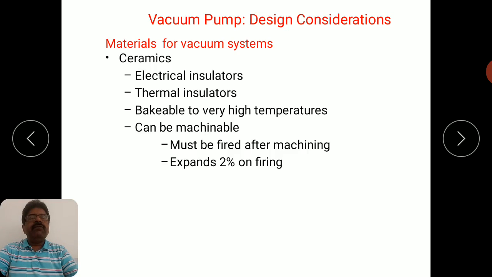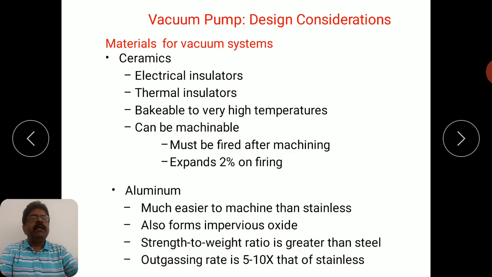Then another kind of material that is very suitable is ceramics. So you know that ceramics are electrically insulating material, and thermally also they are insulating material, and a very attractive feature is that they are bakeable to very high temperatures. And they are machinable. Machinable means if you want to make fine surfaces of the components, then they can be machined. But you must see that after machining they must be fired. They expand 2% on firing, so this care must be taken.